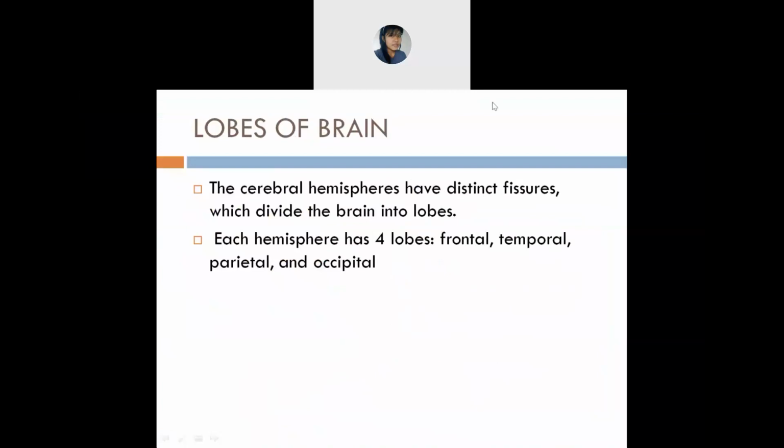Okay then, if no doubts, then Titus, tell me about the frontal lobe. Just now we have discussed, na? Titus, Taiyang, tell me about the frontal lobe. Just now we have discussed.